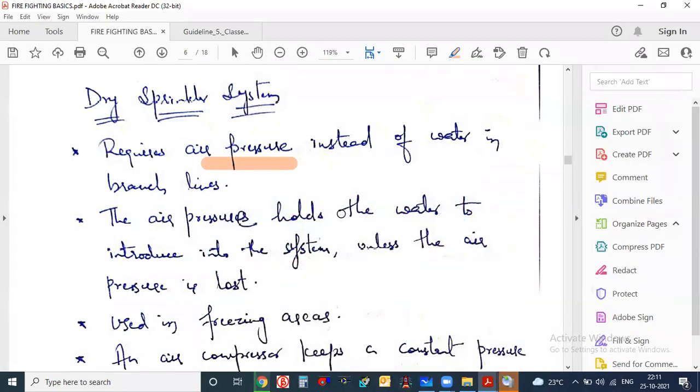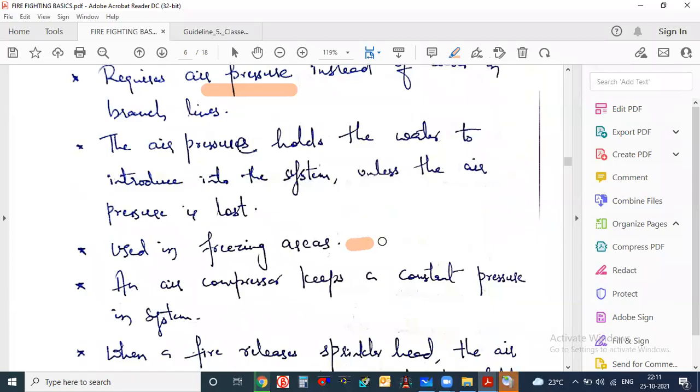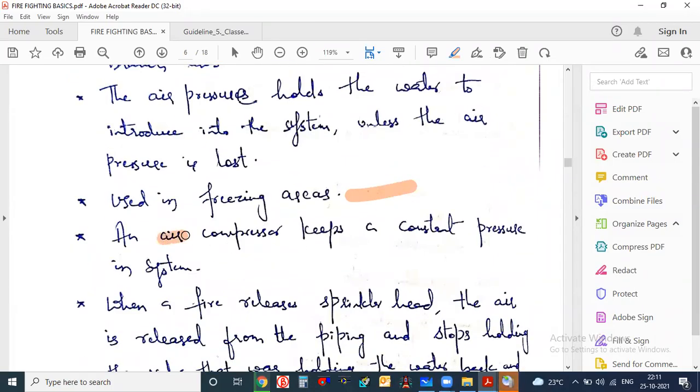This is the very basic thing I have told you. It is used in freezing areas, and the air compressor keeps a constant pressure in the system. Just understand how the steam system works. Steam engines or turbines: if you go to any turbine company, you will see that one air compressor is kept there to introduce air to the system.